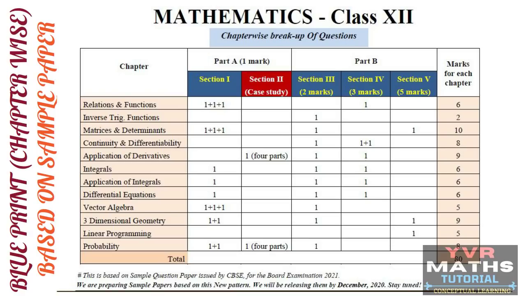And finally, last chapter, probability. From this chapter, in part A, they gave 2 questions in section 1, and in section 2, they gave one case study question. And in part B, they gave one question in section 3, a 2 marks question. So total weightage from this chapter is 8 marks.